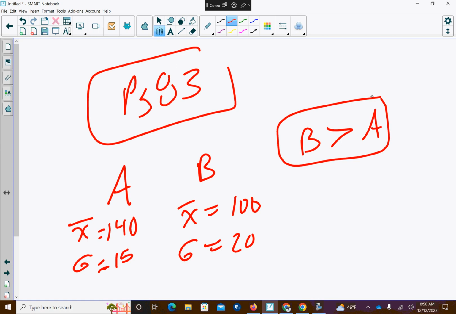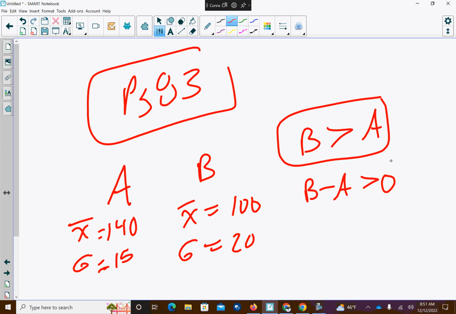We can represent this probability as bowler B is greater than bowler A, or B is greater than A. Or we could also do B minus A is greater than 0. So basically just using algebra but subtracting A. That is, we have restated the question. The chance that we will obtain a positive number if we subtract bowler A's score from bowler B's score.